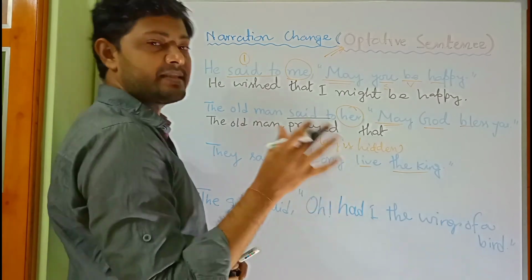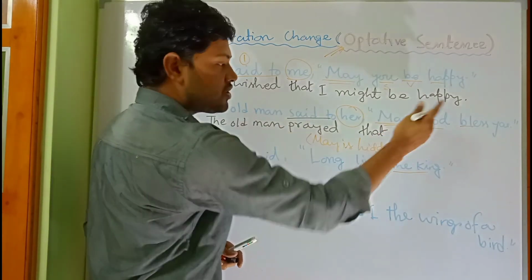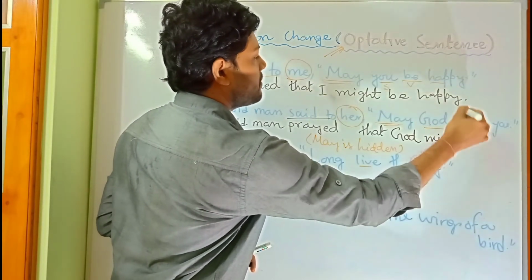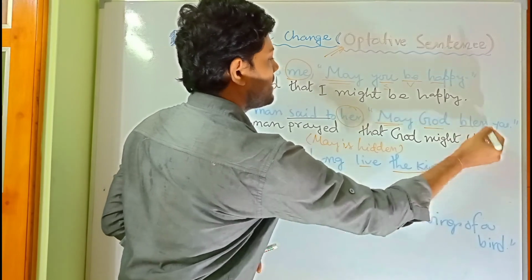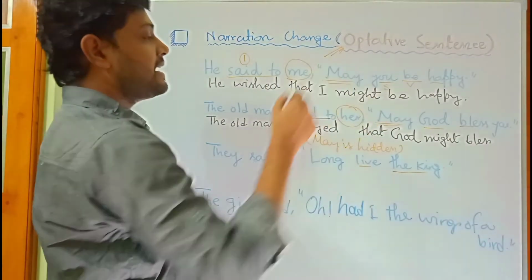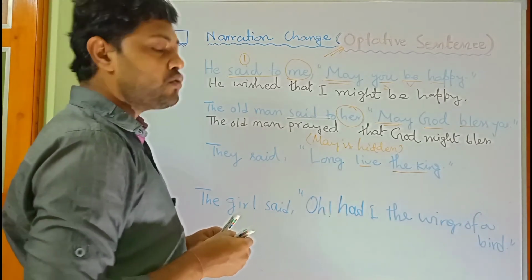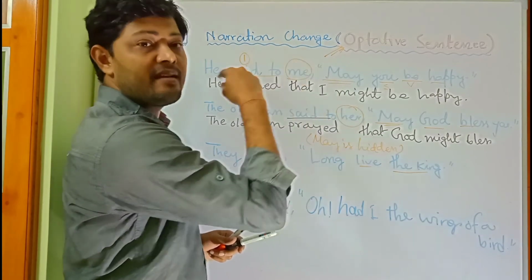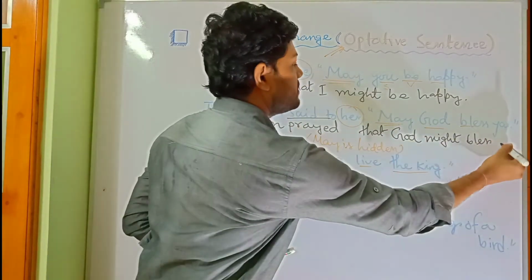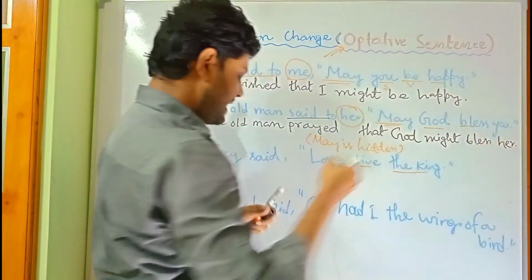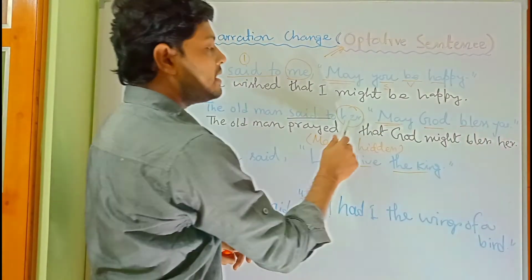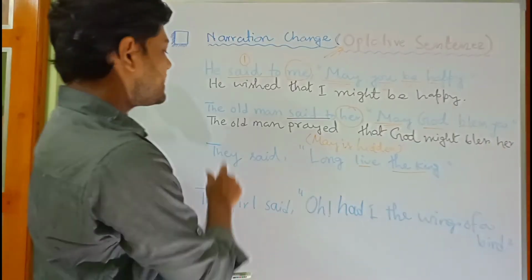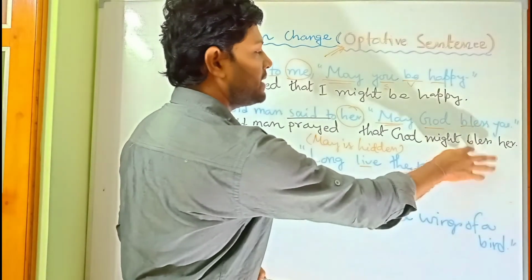So who will come first? The subject. Who is the subject here? Obviously God. Then will be the past tense of the modal verb might. After that, the main verb, and then at the end comes the object. Who is the object? You. You means second person, that means listener or narrative. Her means third person. So you will change into her. As you is the object here, we will use the object form of the third person, feminine gender, her. So the answer is the old man prayed that God might bless her.